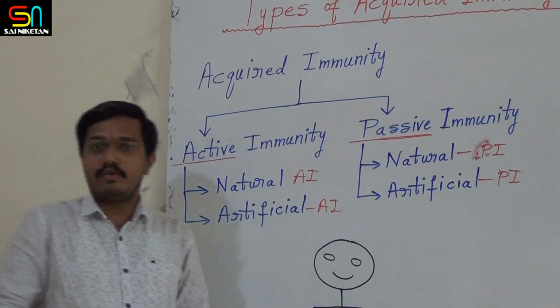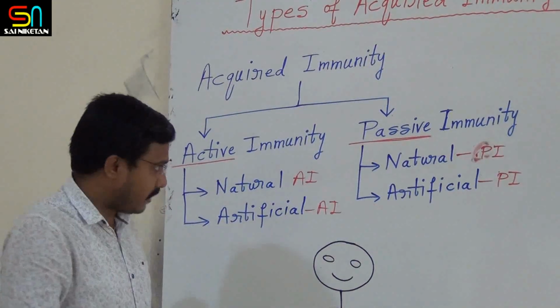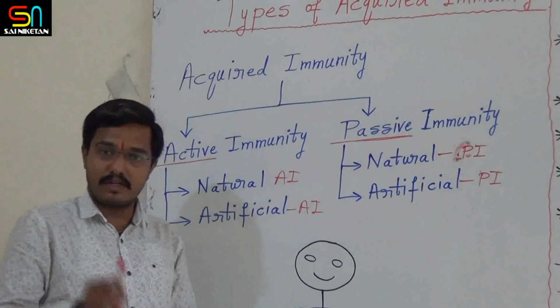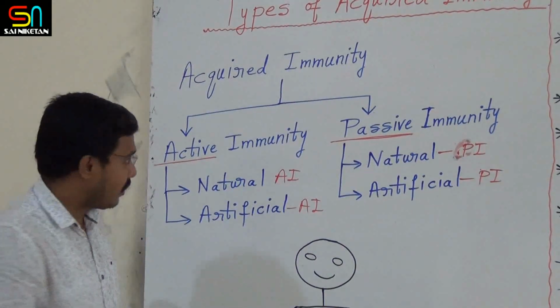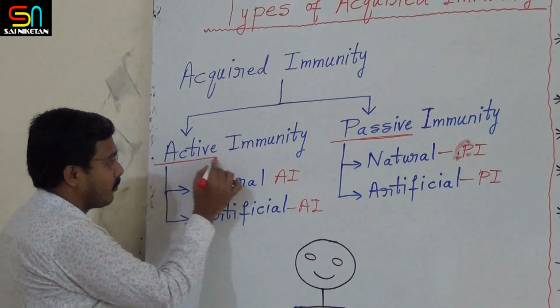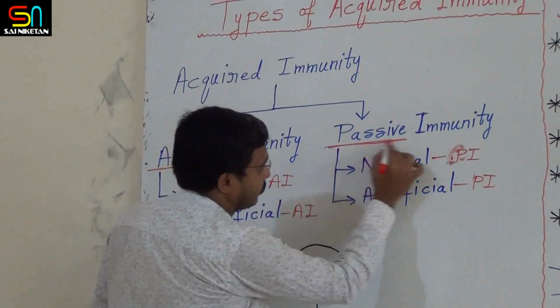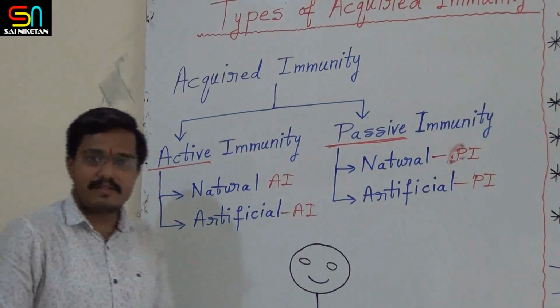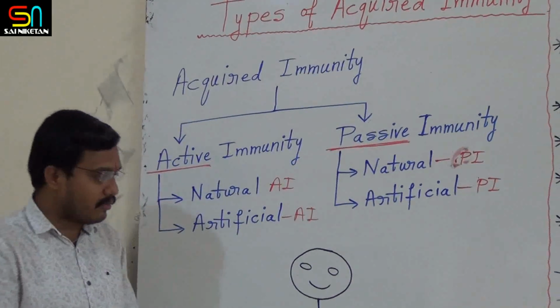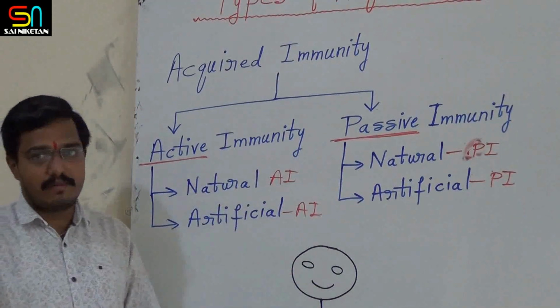Now, we have got two new words here in immunity. Actually, it is not a new word for you, but in immunity we got two new words. One is active, another is passive. This is very simple. Listen carefully, I will tell you the basic of this.